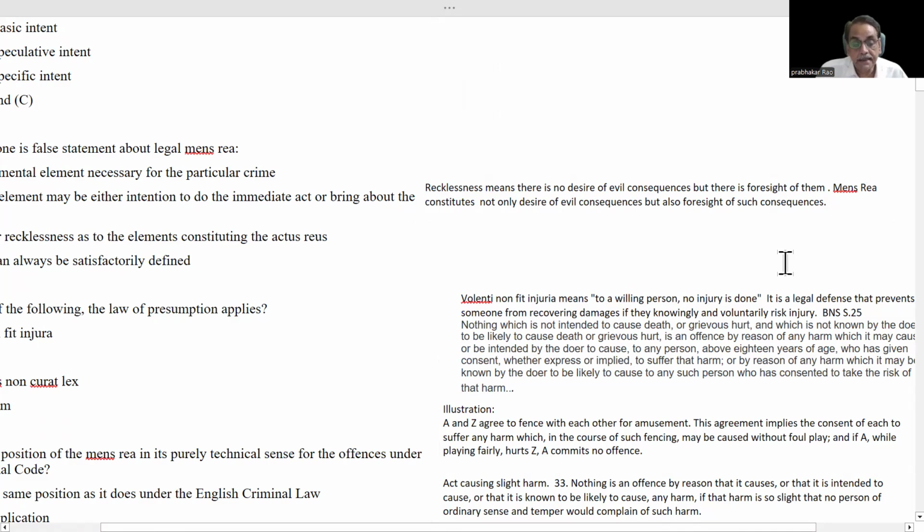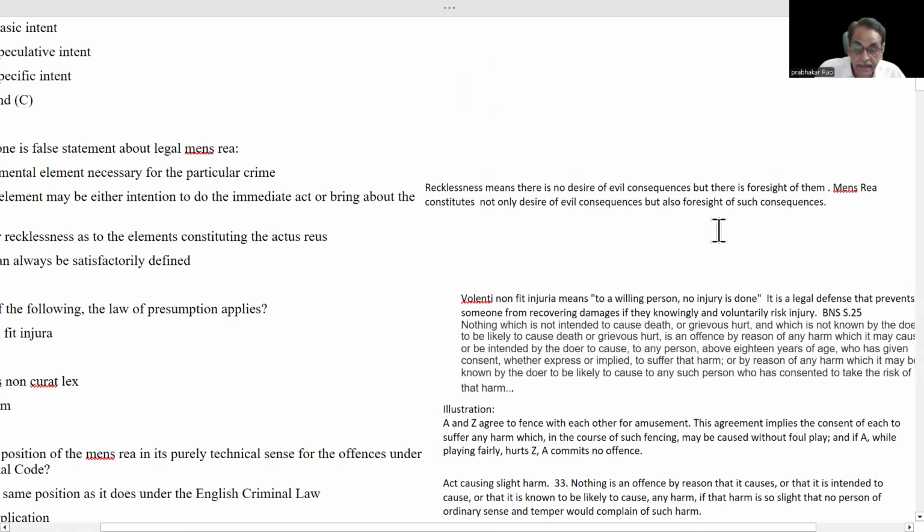Mens rea consists of two parts. First part is desire of having evil consequences. We desire this thing should happen at the end of the actus reus. And also, we have to foresee such consequences will happen once the actus reus is successfully completed.